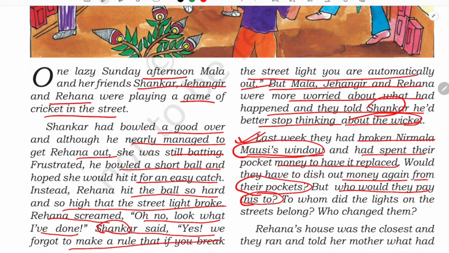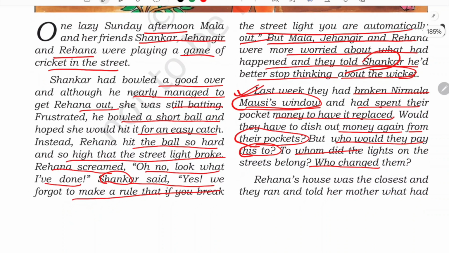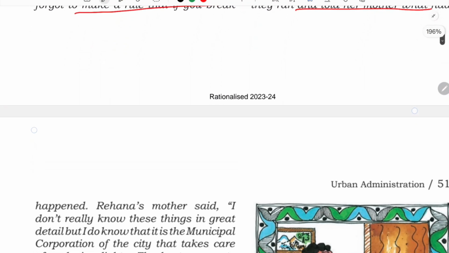It belongs to everyone, isn't it? So now they are confused. Whom did the light on the street belong to? And who changed them? So in order to get their answer, they went to Rihanna's house, which was closer, nearby. Rihanna's house was the closest, and they ran and told her mother what happened.